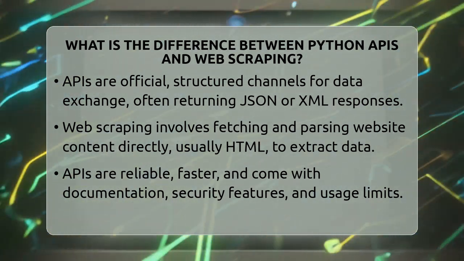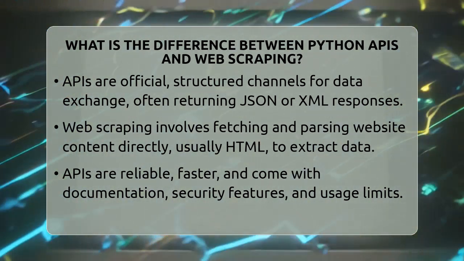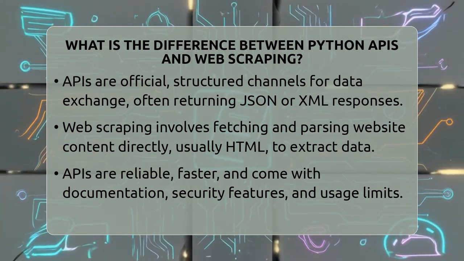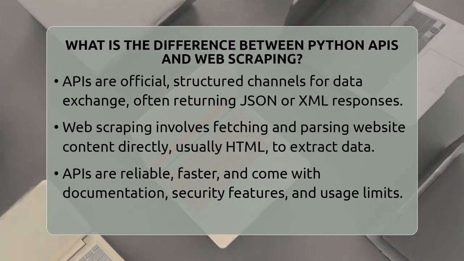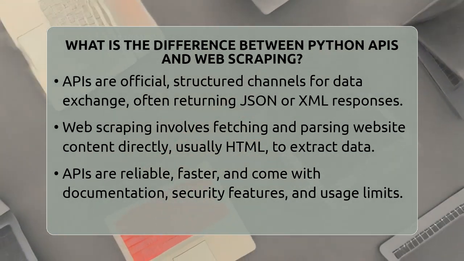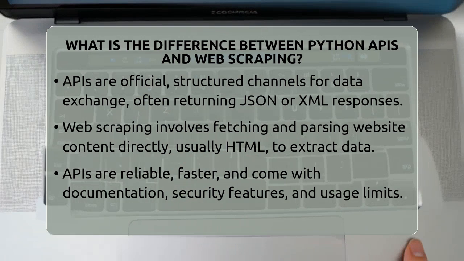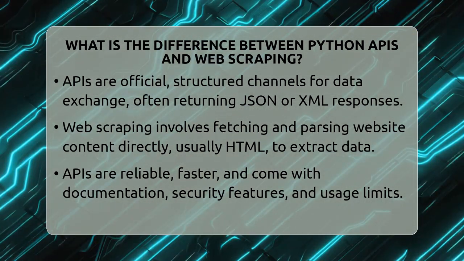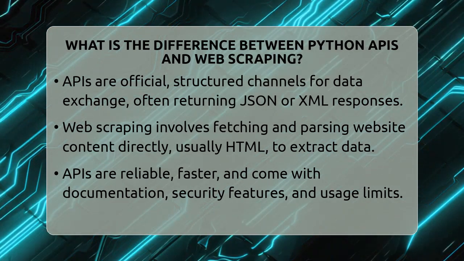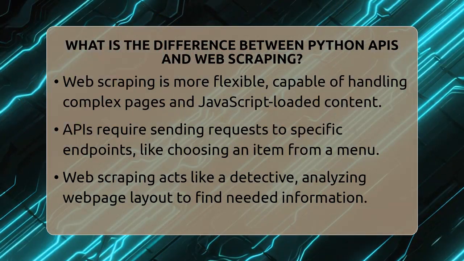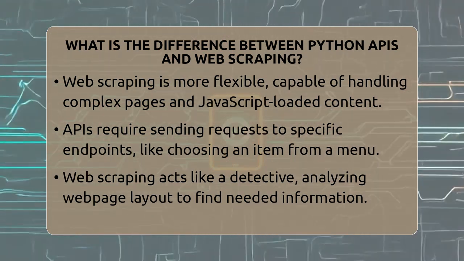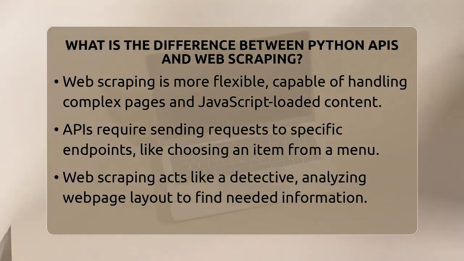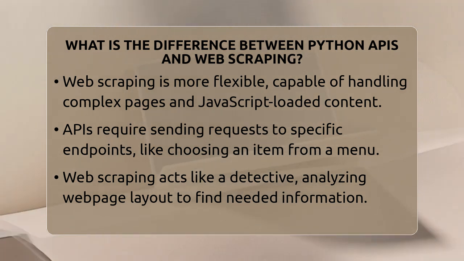APIs are like a menu at a restaurant. You send a request to a specific endpoint, which is like choosing an item from the menu. The server then responds with data in a clear format, usually JSON or Excel. This method is reliable because it's designed for data exchange and often comes with documentation, security features, and usage limits. For example, you can use an API to get weather data or stock prices quickly and accurately. It's a direct line to the data you want, and it's usually faster and more stable.